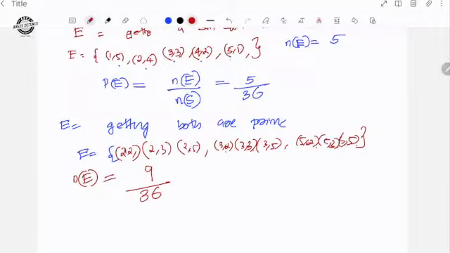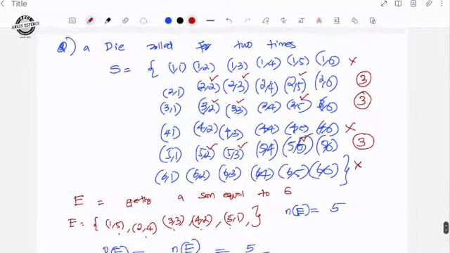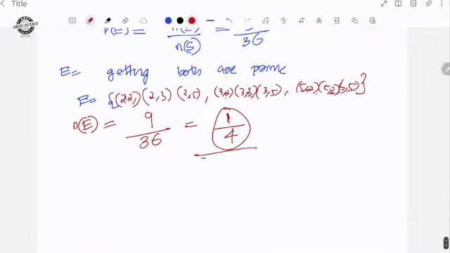Number of favorable outcomes is 9, and the total number of possible outcomes is 36. So 9 by 36 can be written as 1 by 4. So the probability of getting both the numbers prime, if a die is rolled 2 times, is given by the value 1 by 4.